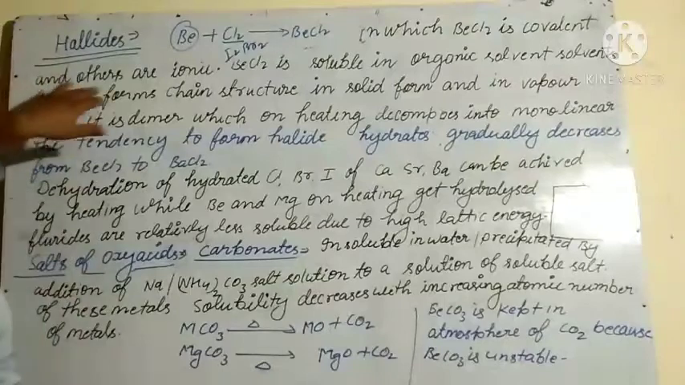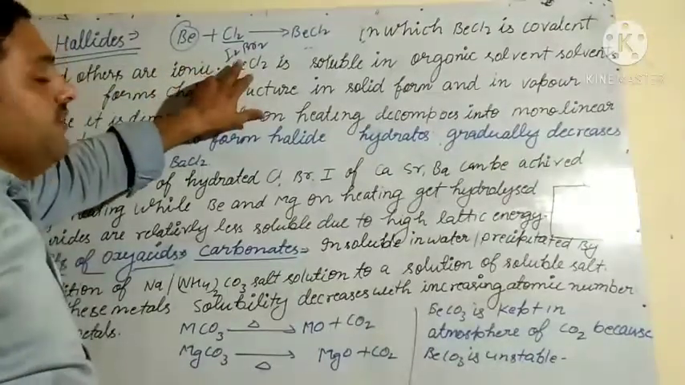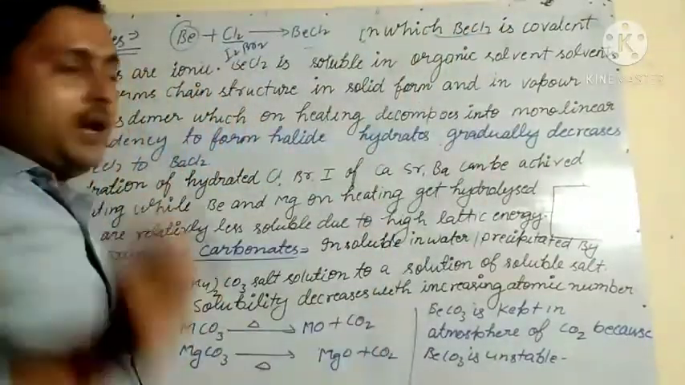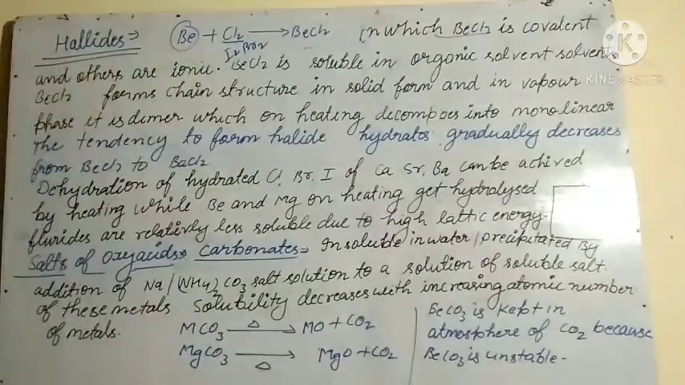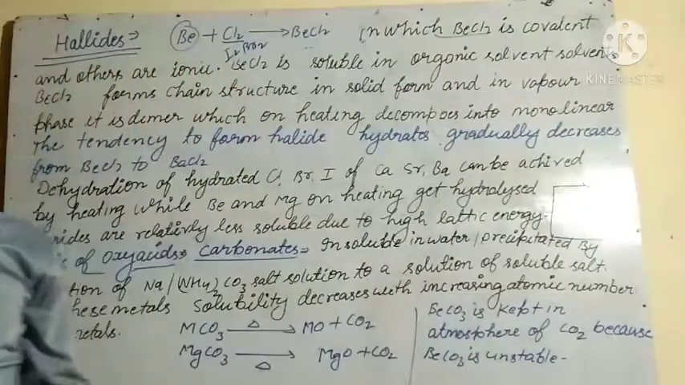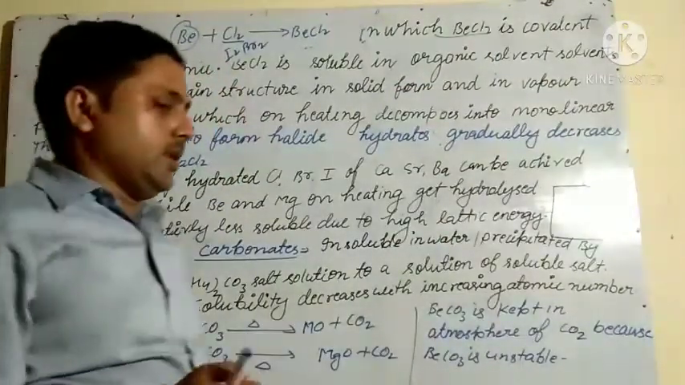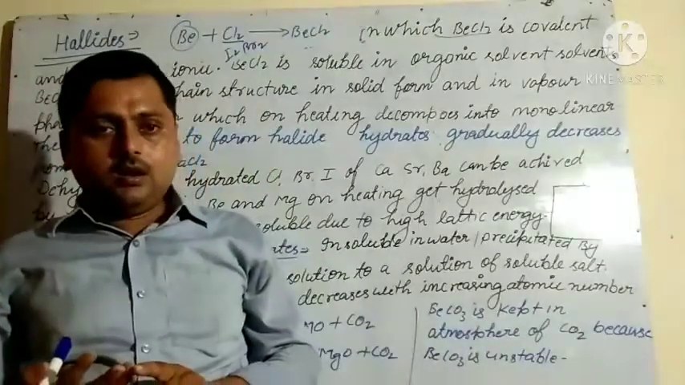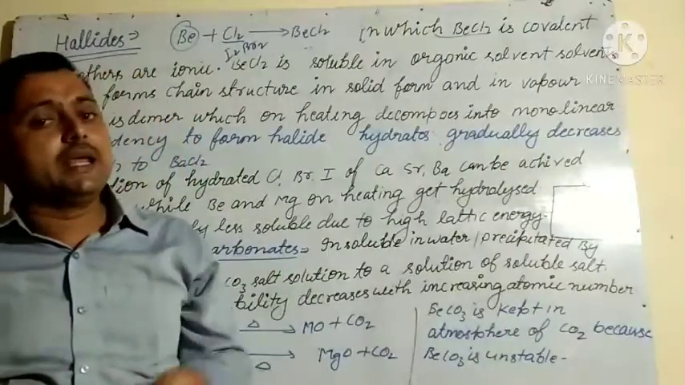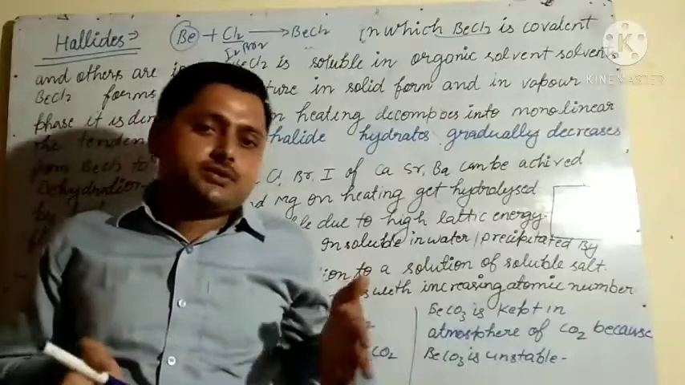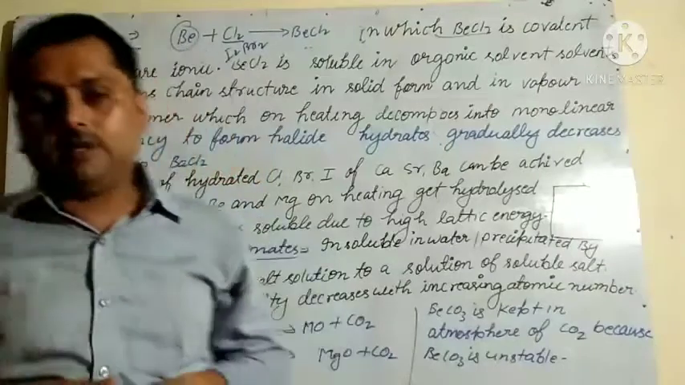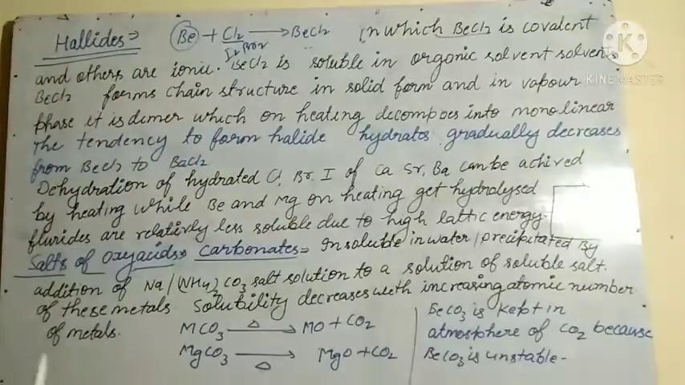Among these, BeCl2 is covalent and the others are ionic. BeCl2 is covalent in nature, and this is the exception. Being covalent, it is soluble in organic solvent. What may the organic solvent be? Benzene, chloroform, alcohol, etc. Organic solvent means an organic compound which acts as a solvent. So BeCl2 is soluble in organic solvent, being covalent in nature.